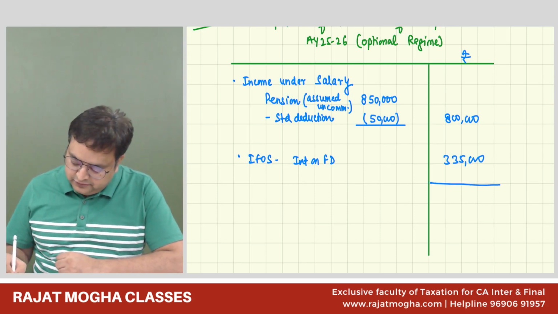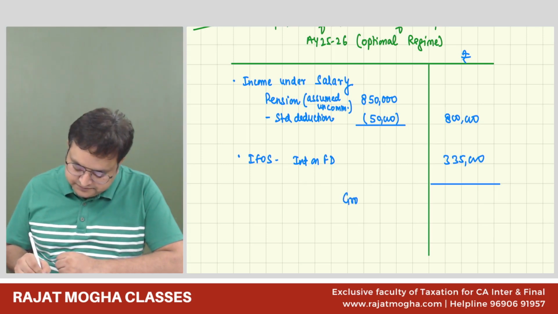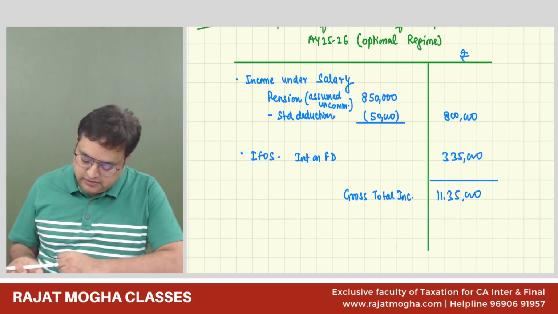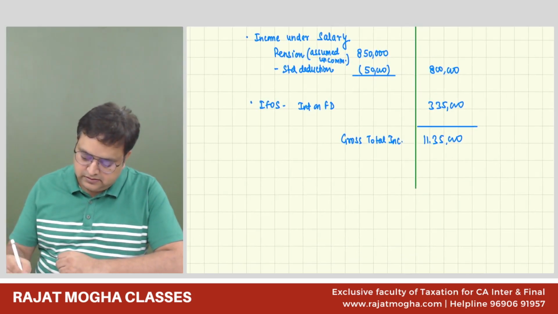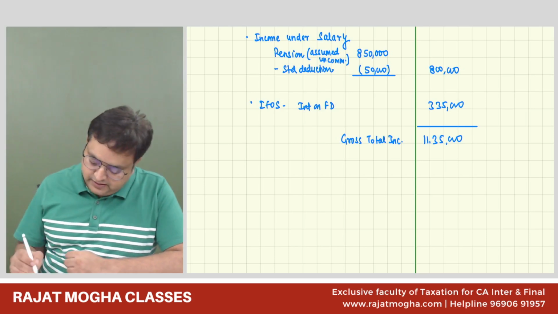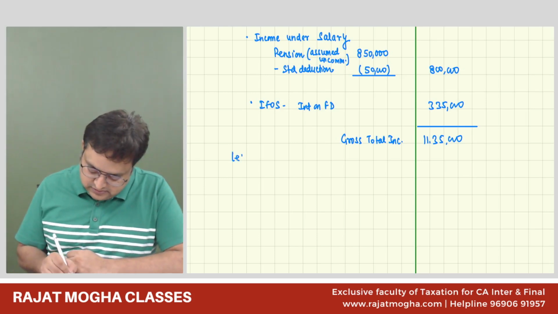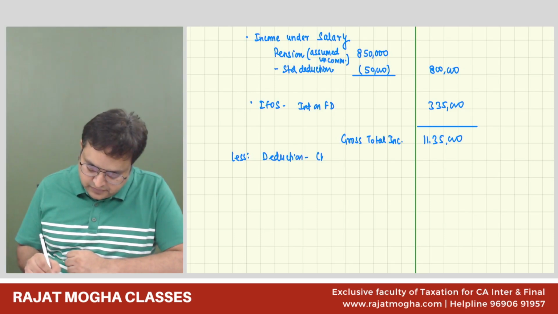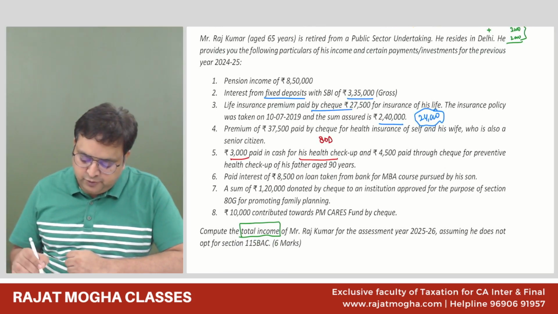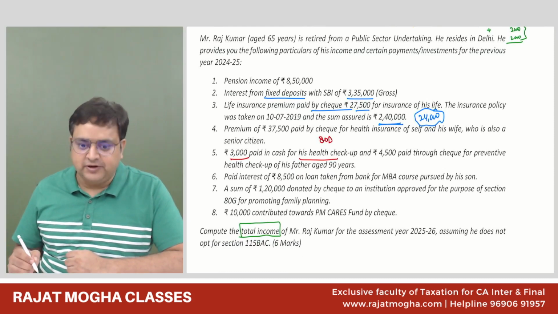Okay. So we have no other income. So this is called gross total income. $1,135. Now, less deductions under chapter 6A. Life insurance premium 27,500, but the sum assured was 240.